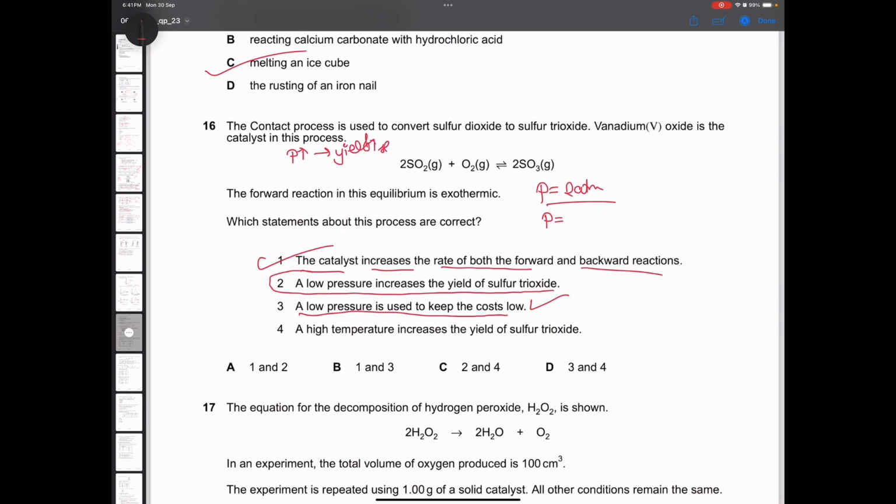But they are saying low pressure. No, incorrect. High temperature increases the yield. No, this is an exothermic reaction. In exothermic reactions, low temperatures increase the yield. So this is also incorrect. So statements 1 and 3 are correct, which is option B.